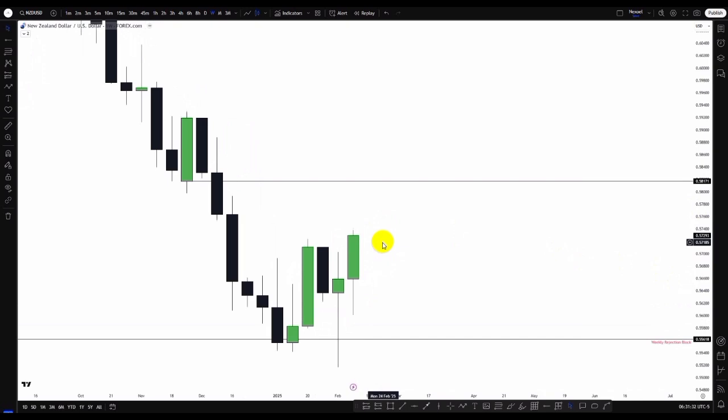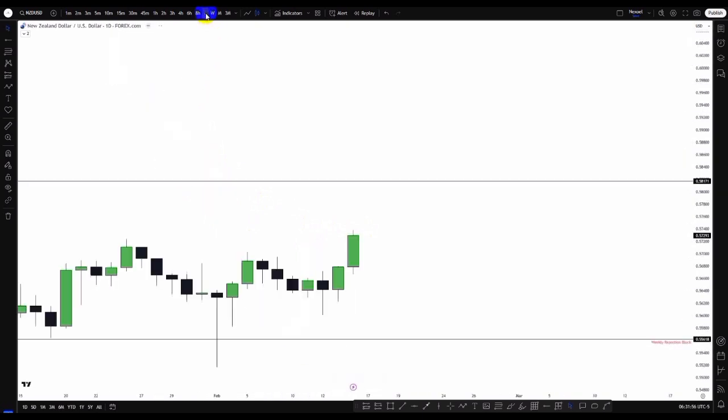So I'm still expecting to see bullish movement in the NZDUSD, so the possibility of price going higher into this bearish order block, because here we have the up close candle before the bearish movement to the downside, and we have yet unfilled fair value gaps within this price range from this high to this low point. So let's check the daily time frame.